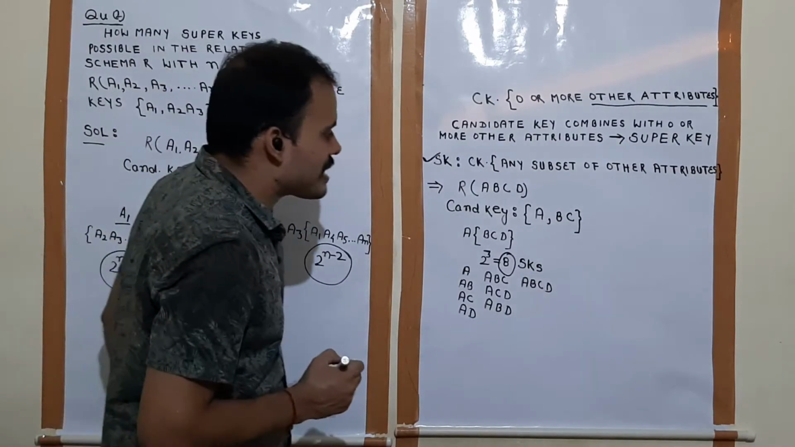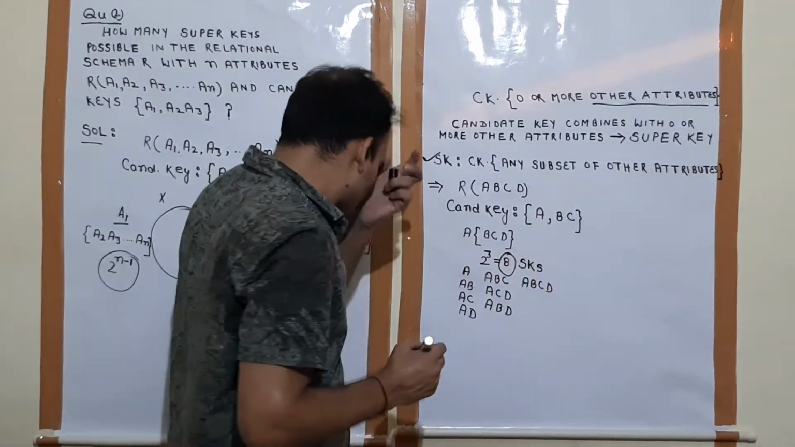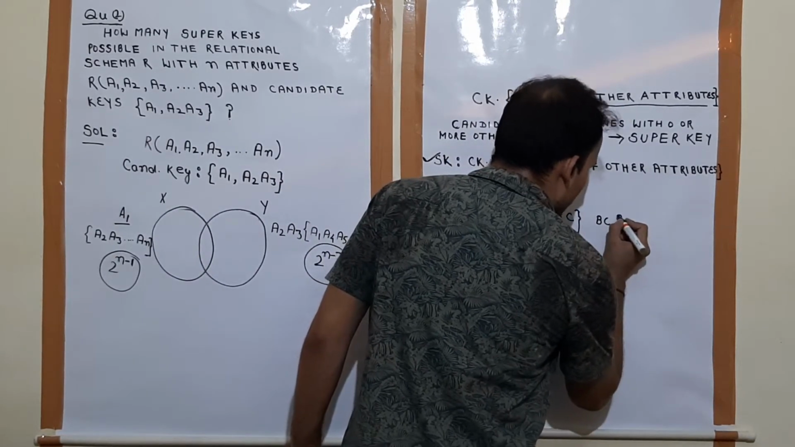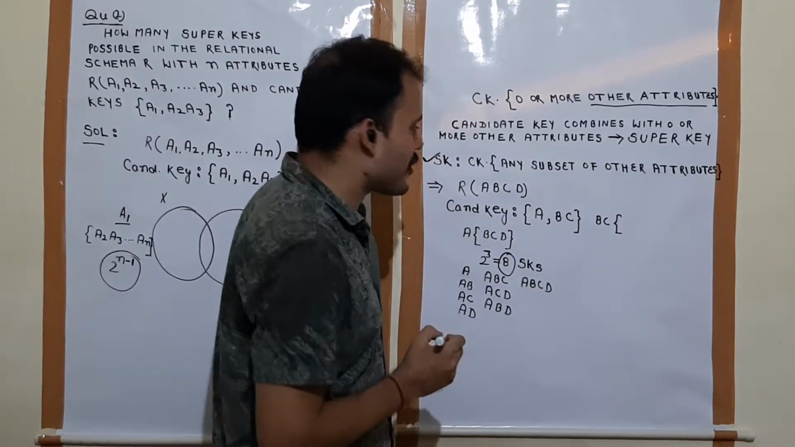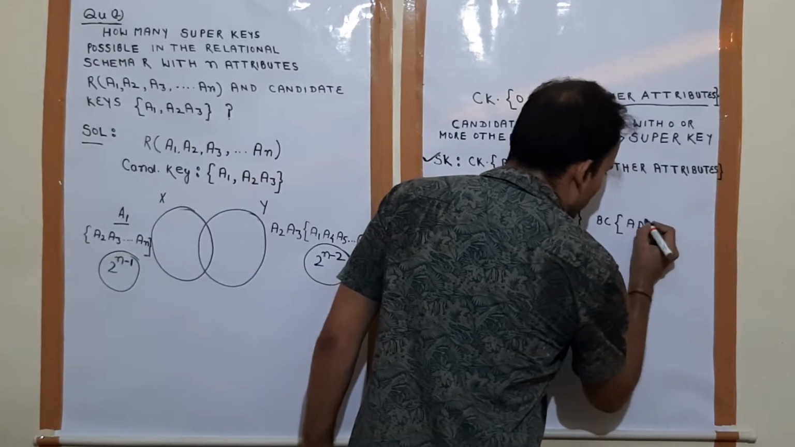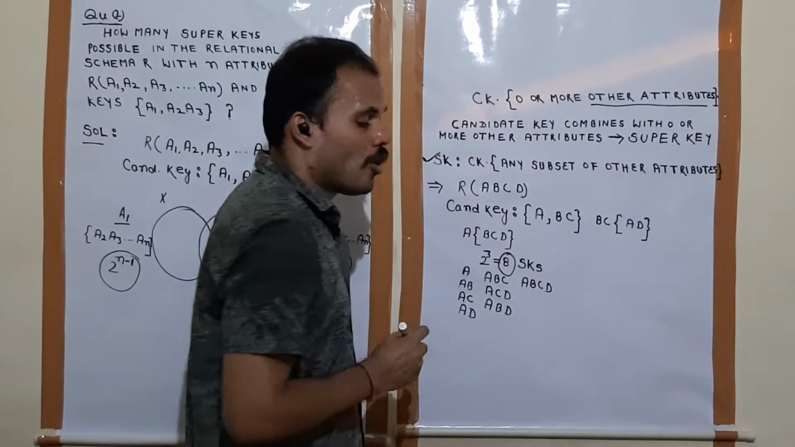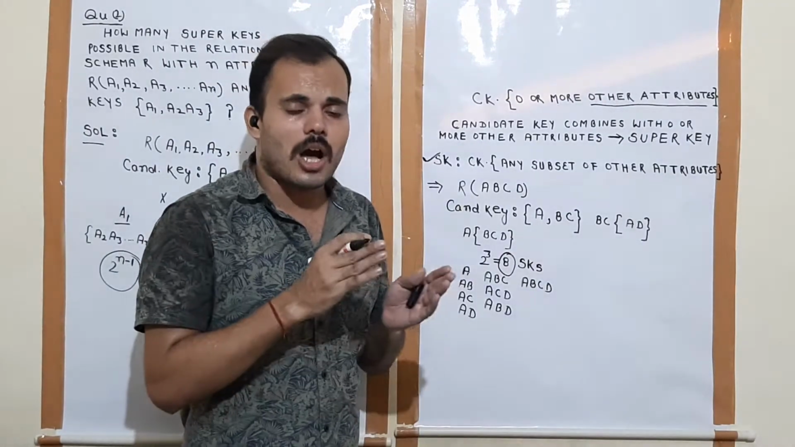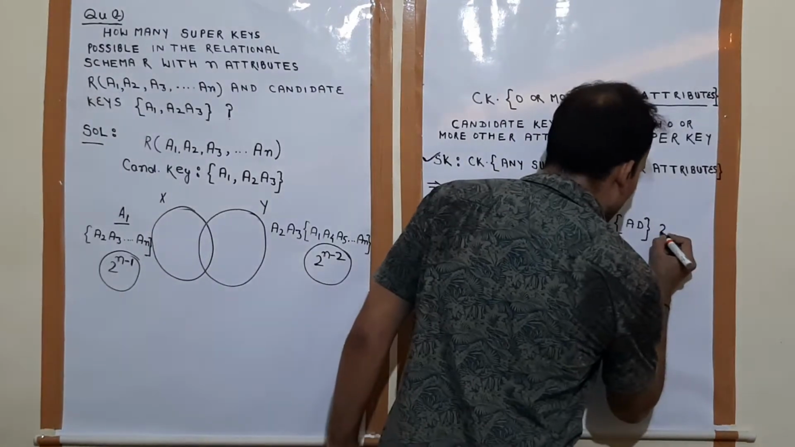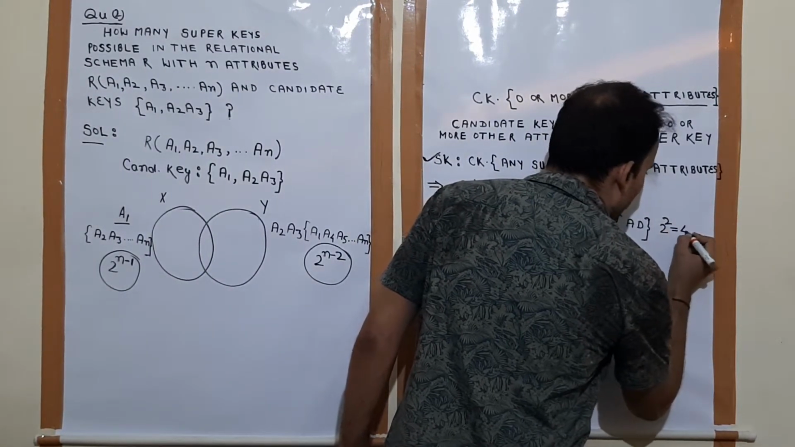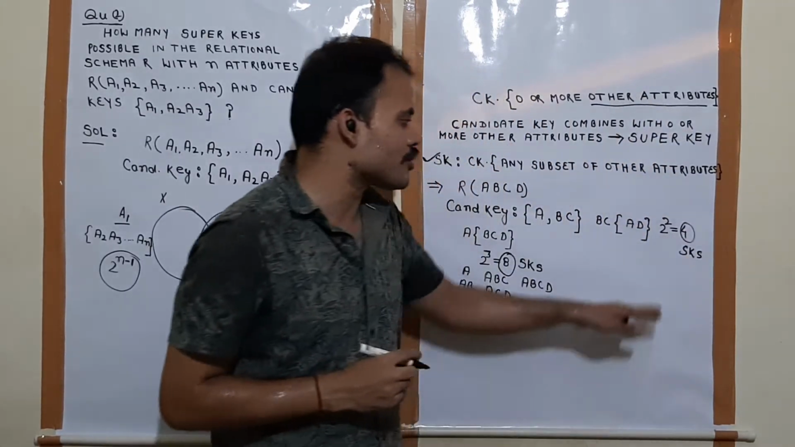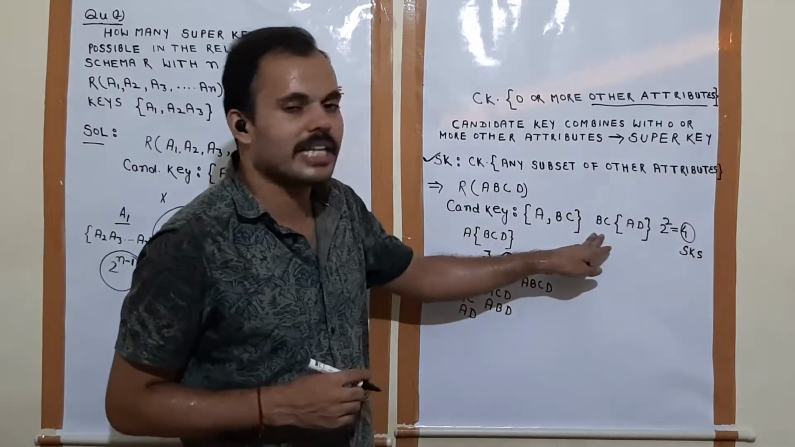Now, how many super keys are possible over the candidate key BC? If BC is the candidate key, what are the other attributes? Other attributes are A and D. And how many subsets are possible on a set containing two elements A and D? 2 to the power 2 is equal to 4. Means 4 super keys are possible over the candidate key BC.